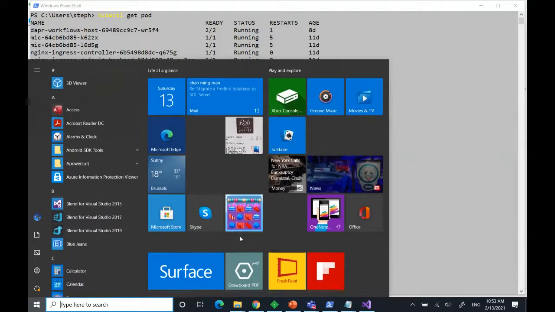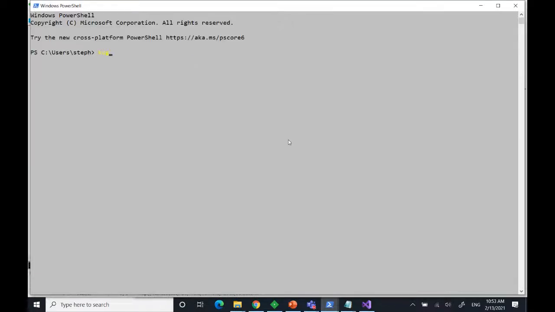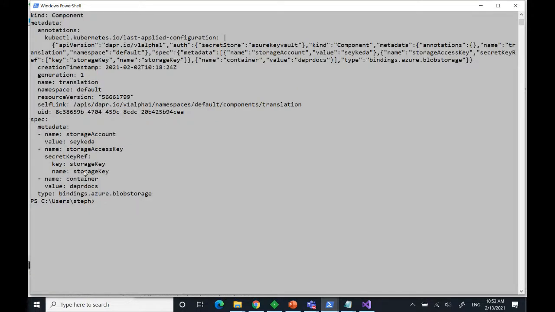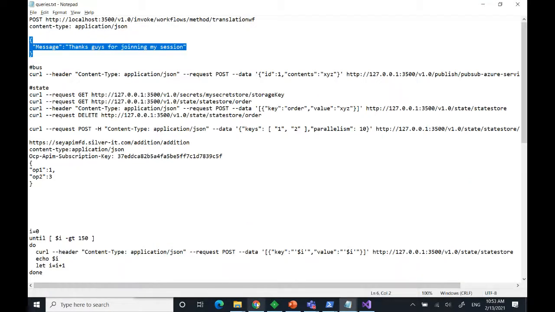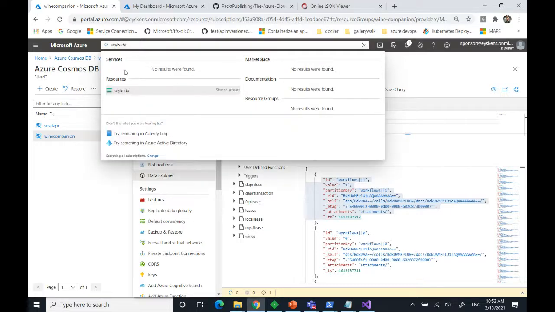So let me open yet another partial window, because I want to keep this connection open. And I will show you my component here. So of course, again, it works with components. Okay, come on, this is the one. I think that this is translation indeed. And if I say -o YAML, then we have the name of the storage account. So if we quickly have a look at the storage account, we'll see that, come on, this is here.